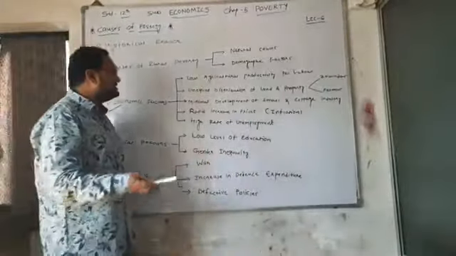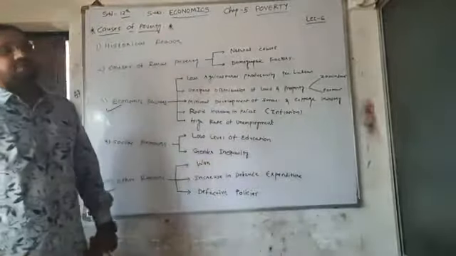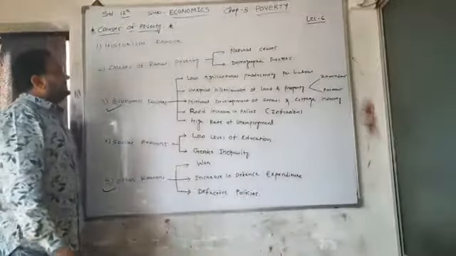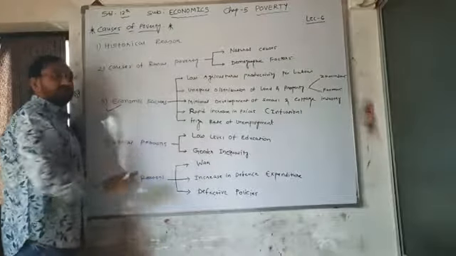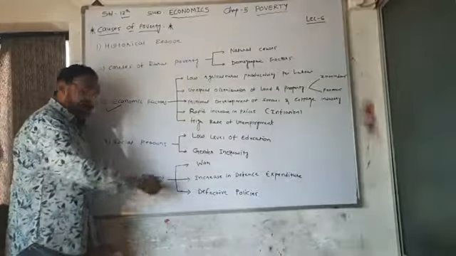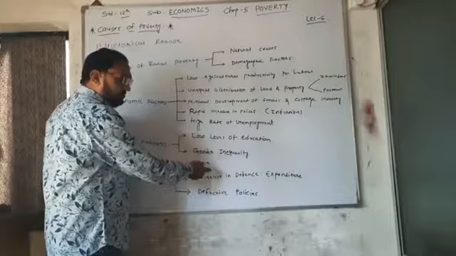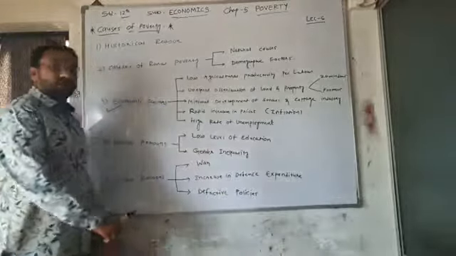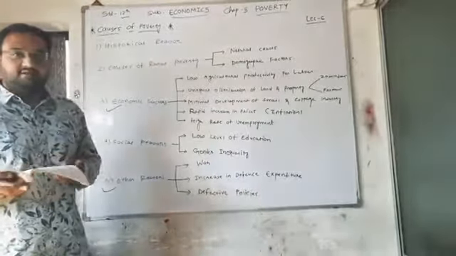So these are the reasons which result in a high rate of unemployment, and a high rate of unemployment results in a high rate of poverty. So here we have completed point number 3, that is economic factors, and now we will move towards the 5th and last point, that is other reasons, in which we are going to discuss war, increasing defense expenditure, and some of the defective policies of the government. It is on page number 58.